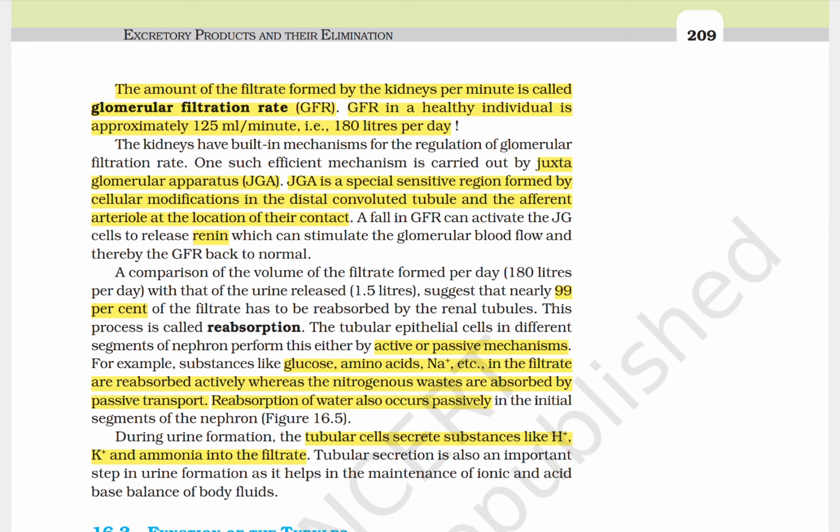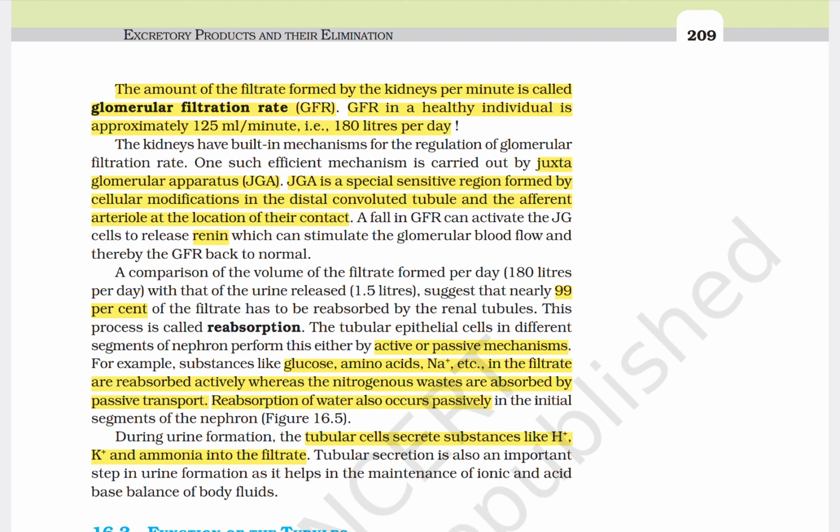GFR is also given. The amount of filtrate formed by the kidney per minute is called GFR. In a healthy individual it is approximately 125 ml per minute, that is 180 liters per day. The kidney has a built-in mechanism for regulation of glomerular filtration rate: the juxtaglomerular apparatus, JGA.